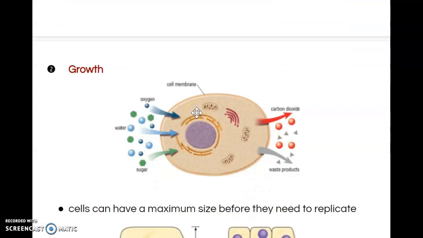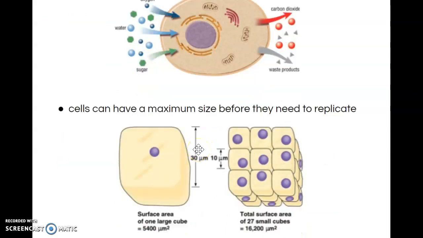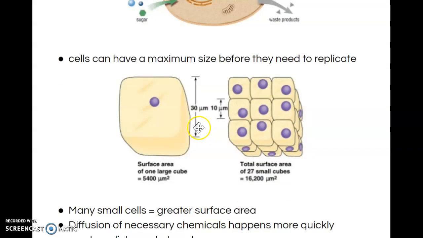The reason we also need cell division is for cell growth. Cells have a maximum size before they need to replicate. You can't have one giant cell, because the nucleus is not strong enough, and there's not enough material or organelles inside this one cell to provide all the necessities needed for one large cell. So what happens is you get many different cells. You can think of this like your muscles, which go through processes like this as they get larger and larger.